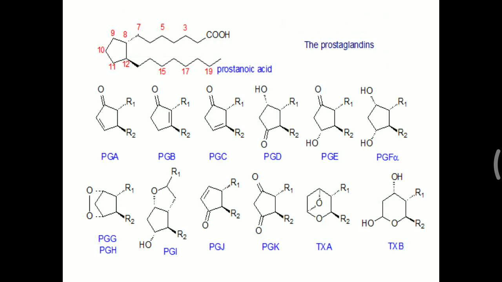In general, the different kinds of prostaglandins are shown here, PGA to PGK, as well as thromboxane A and B. You have to remember the structure of prostanoic acid, the cyclic structure in prostacyclin, and thromboxane A, which contains a 6-membered ring structure. So that's all about the eicosanoids, their chemical structure and the classification of different prostaglandins. That's all about today's lecture.